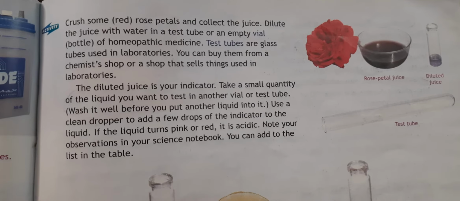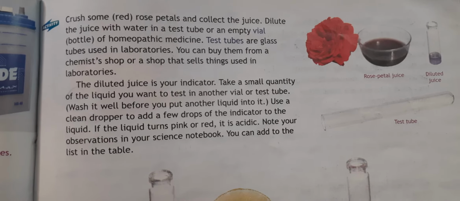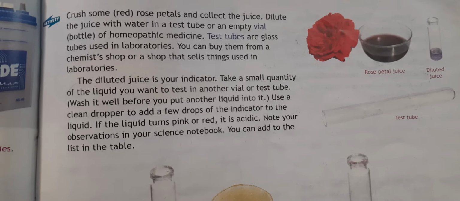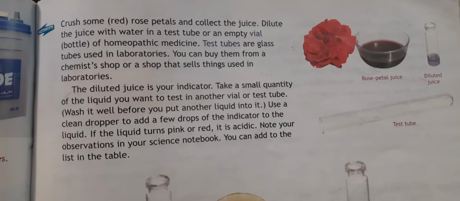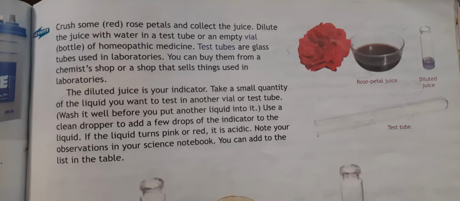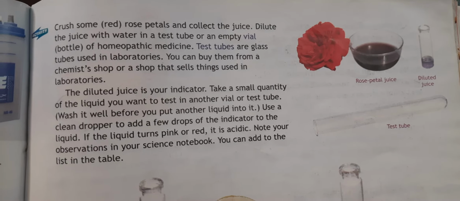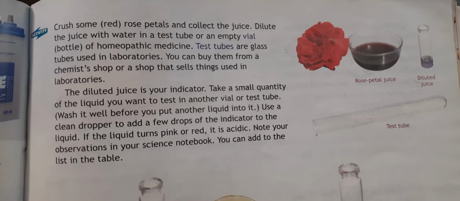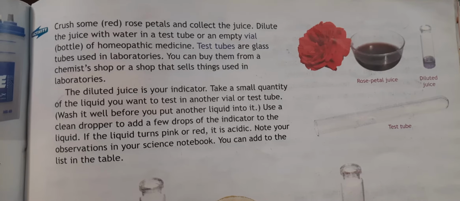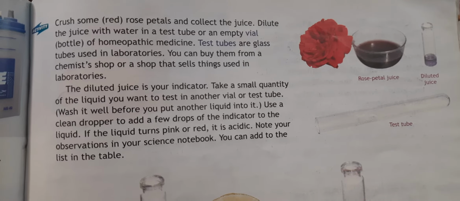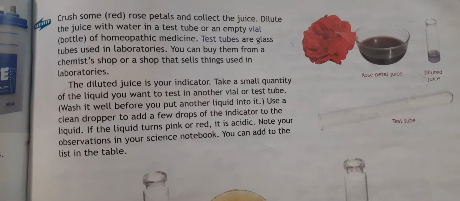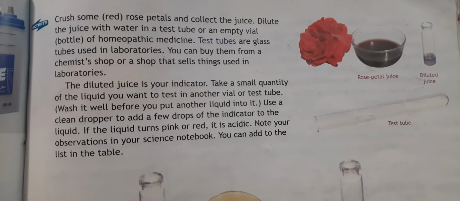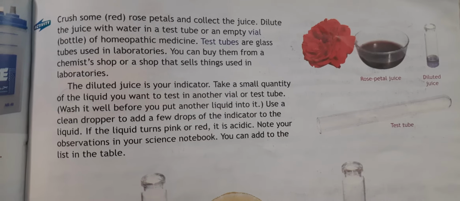Don't take a plastic glass. Take a glass one, not a plastic one. So, a test tube or an empty vial bottle of homeopathic medicine. Test tubes are glass tubes used in laboratories. You can buy them from a chemist shop, but there is no need to buy, you can do it in a glass also. The diluted juice is your indicator.